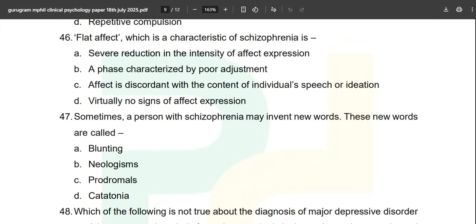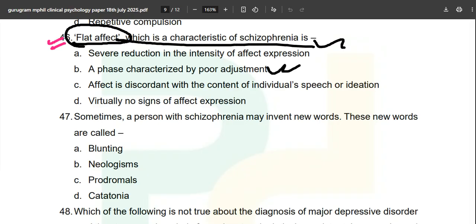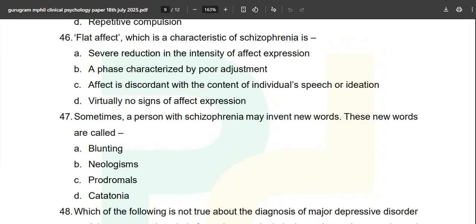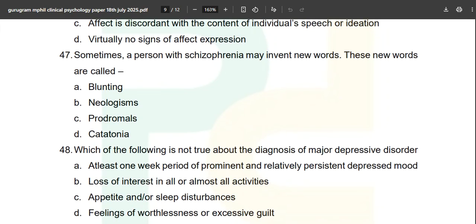Flat affect, N book, F book, coming directly from these two books. Okay, flat affect, which is characteristic of schizophrenia. Flat affect, severe reduction in the intensity of affect expression, a phase characterized by poor adjustment. This is not a good one, a general question about schizophrenia. You should know, virtually no signs of affect expression. Okay, this is not a good one. Only 6 so far. Now sometimes a person with schizophrenia, direct question from N book and F book.